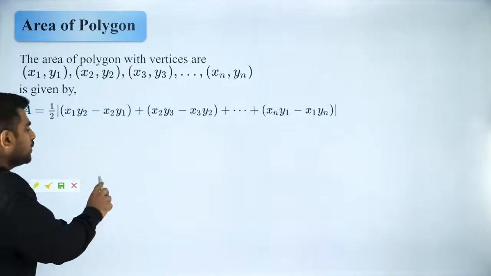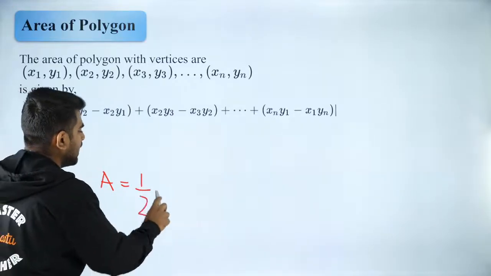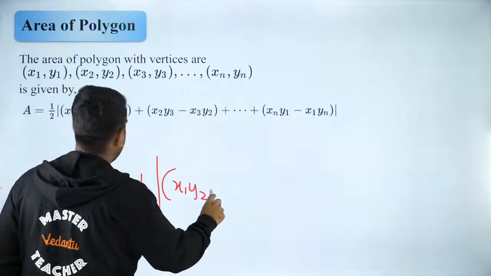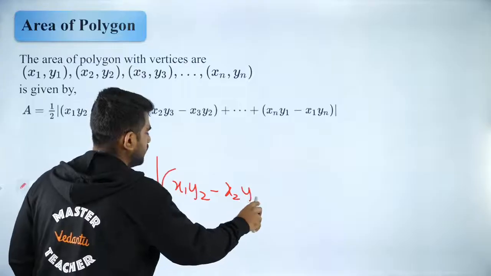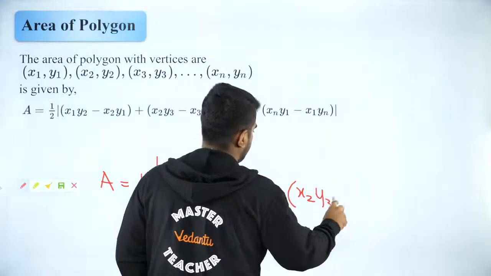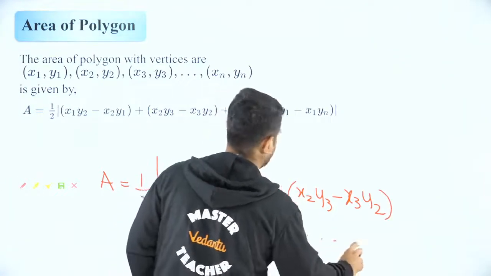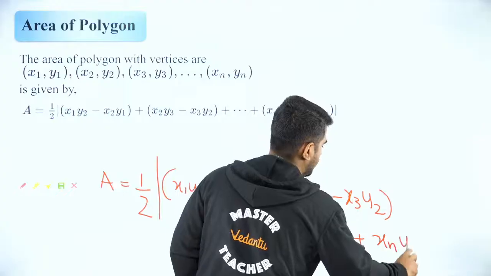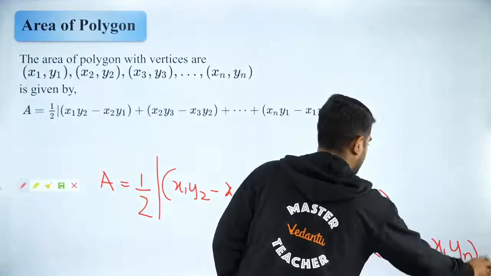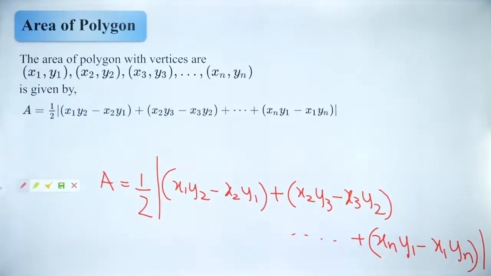Let me repeat this, because some of you are saying you're not able to see it carefully. Anisha, take it down. So it is x1 y2 minus x2 y1, then plus x2 y3 minus x3 y2, and all the way up to xn y1 minus x1 yn. Got it? So this is the formula.